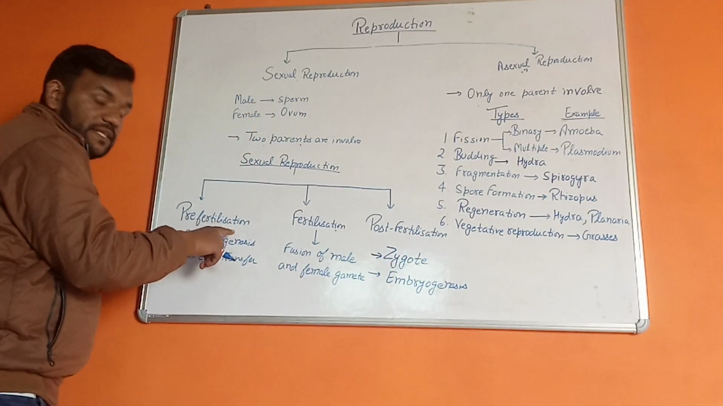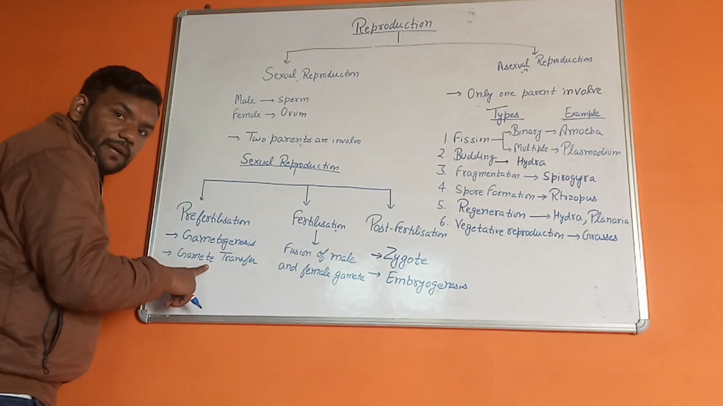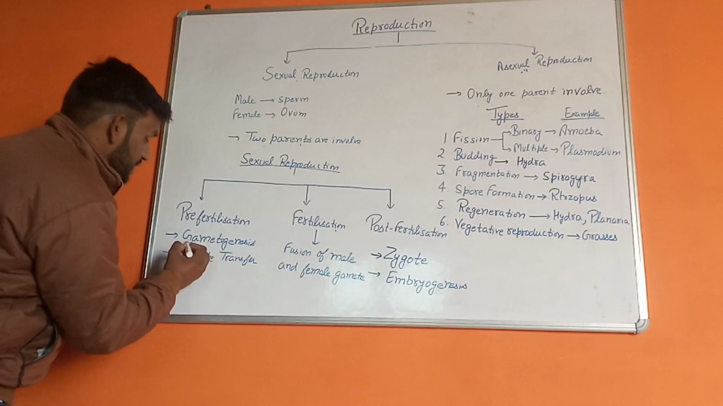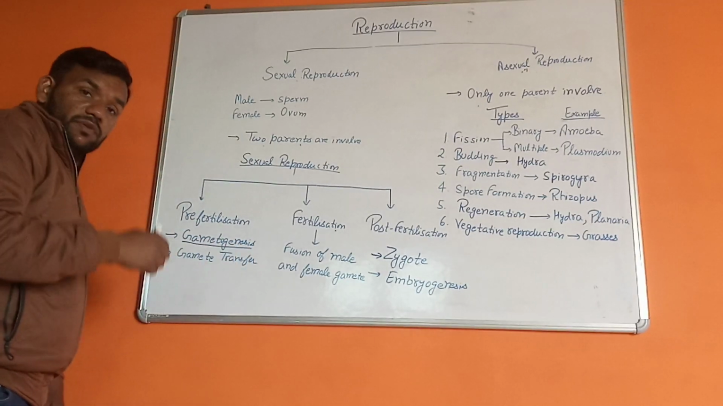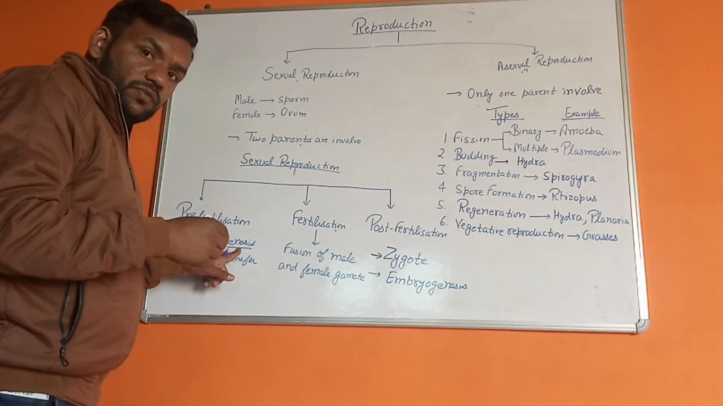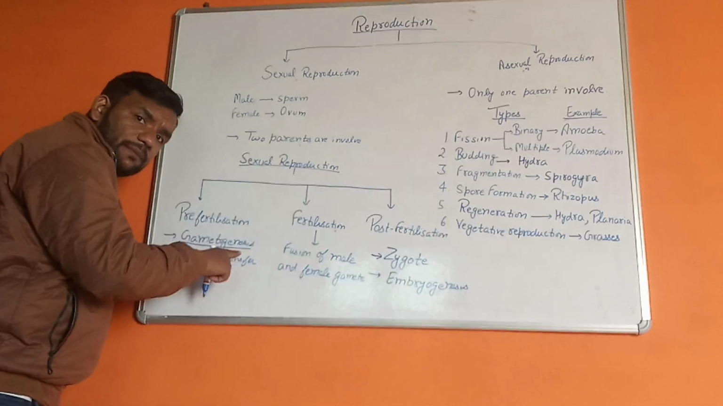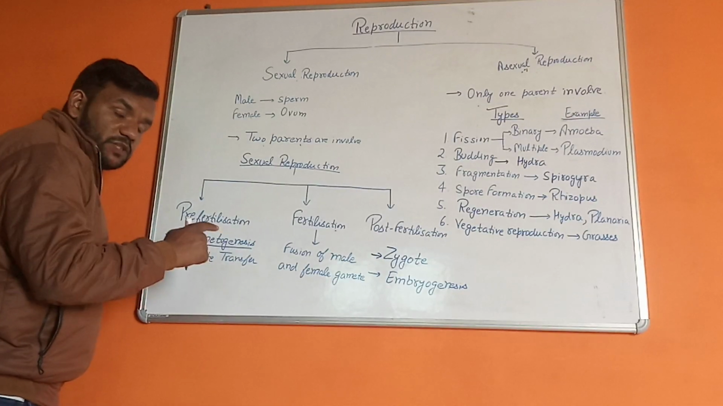Pre-fertilization involves basically two steps. First is gametogenesis and second is gamete transfer. Gametogenesis means the production of gametes. This is the process in which gametes are produced by the parents. And after the production of gametes, the gamete transfer takes place.